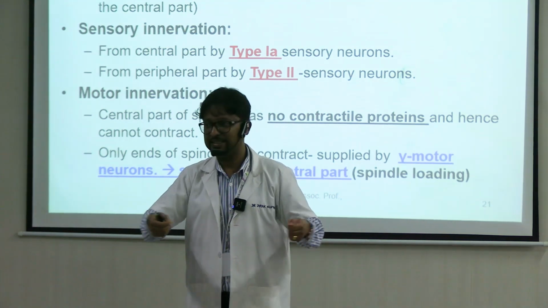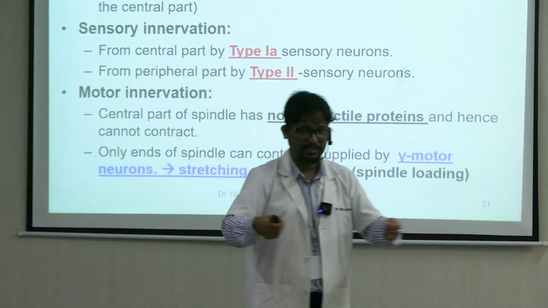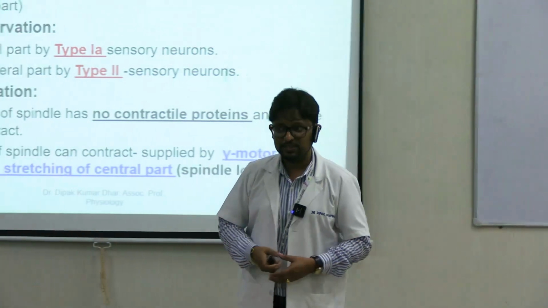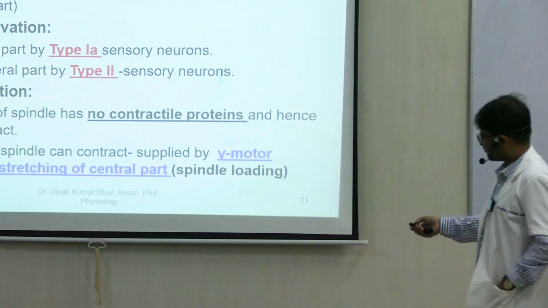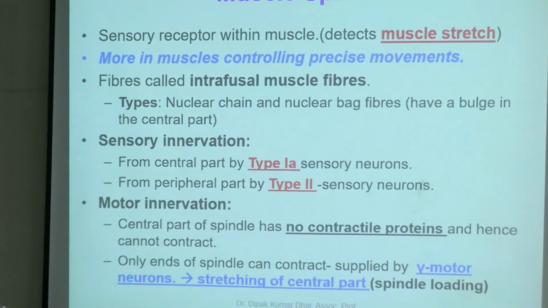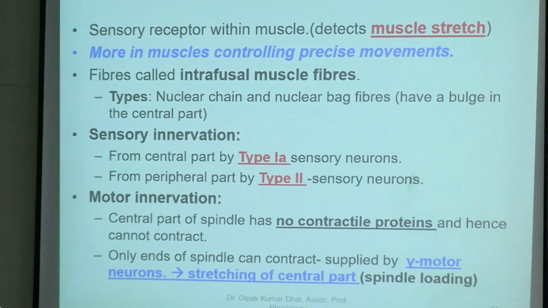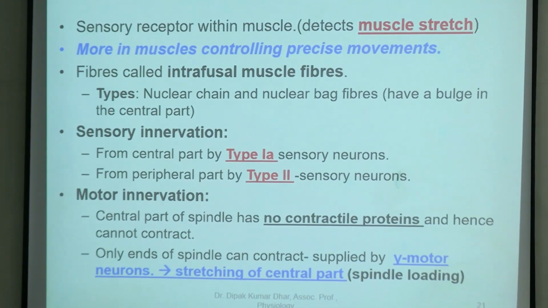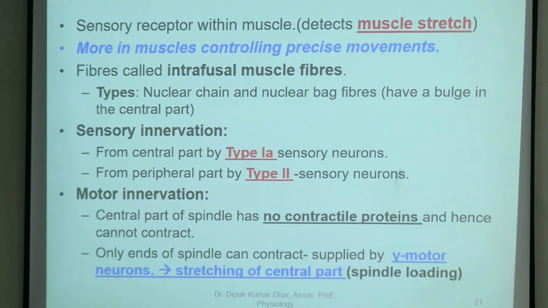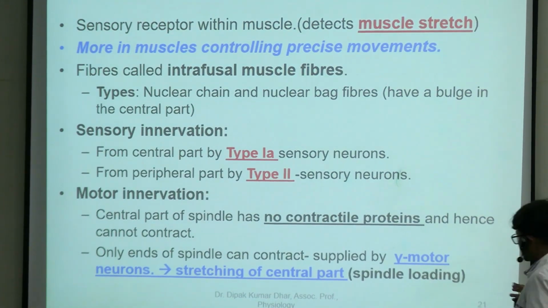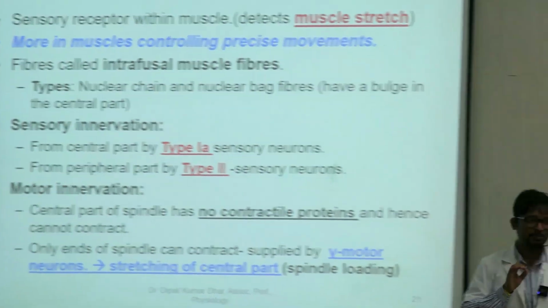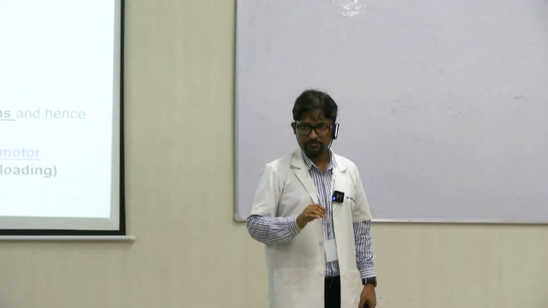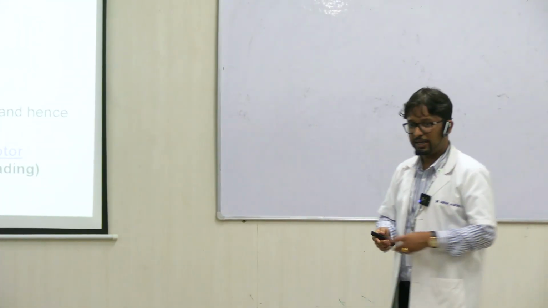They will detect that there is a length increase in the muscle. There is a stretch in the muscle. So when there is a discharge of the gamma motor neurons, central part gets stretched. Why? Because the ends become short, and this phenomenon is called spindle loading, right? Let's see what happens after that.